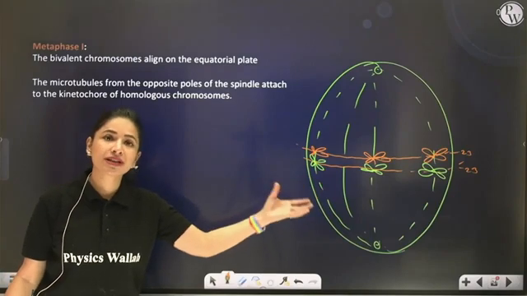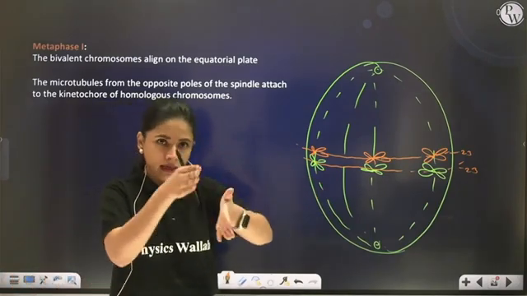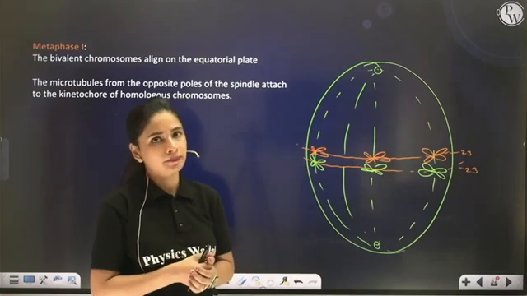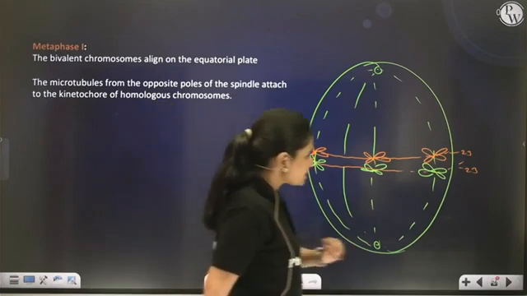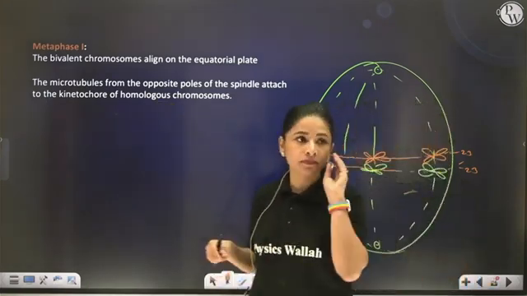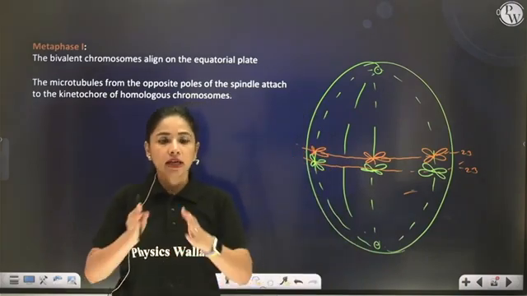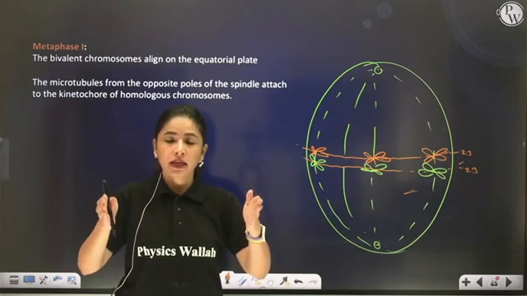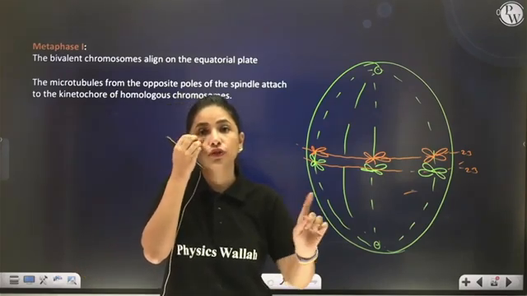Because chromosomes are still paired. So they align themselves in a parallel manner. So this is what happens during metaphase 1. Once metaphase 1 is completed, the next stage is anaphase 1. Now during anaphase 1, normally splitting takes place. In anaphase 1 also splitting will take place, but not of the centromere.